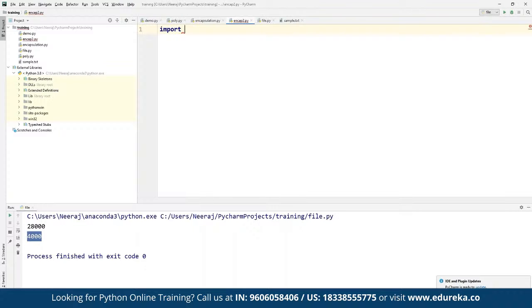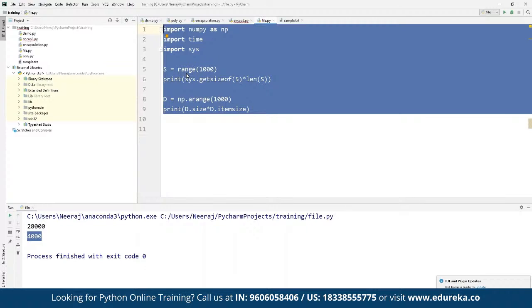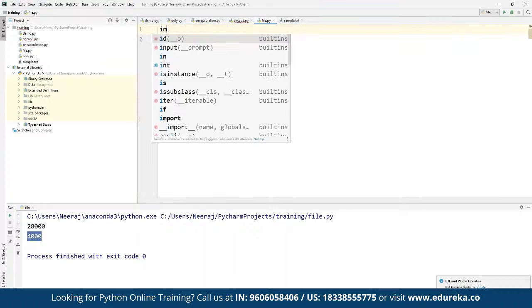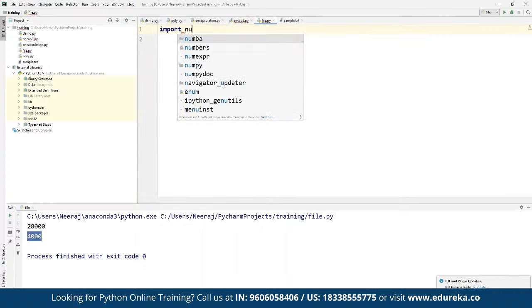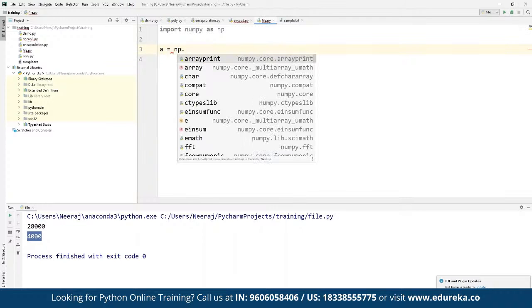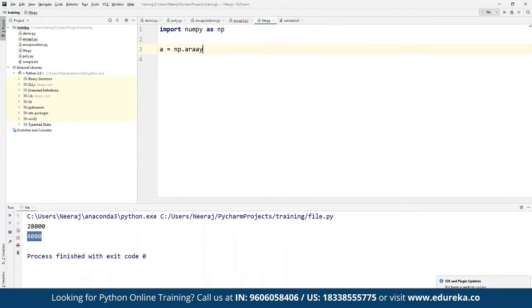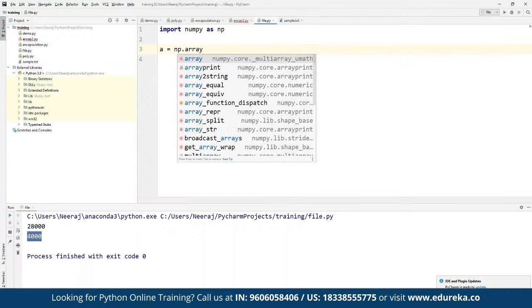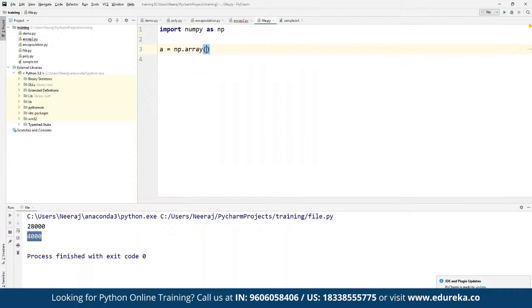Now here we can also, suppose, import NumPy. So we define import numpy as np. Suppose here we create a small array. For example, we use np.array. The array is already built into NumPy, and here we can define the elements 1, 2, 3 as different elements as part of the array.